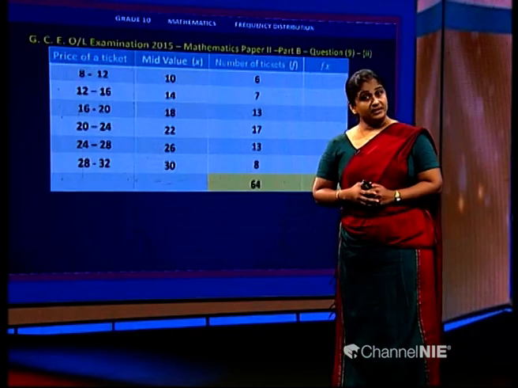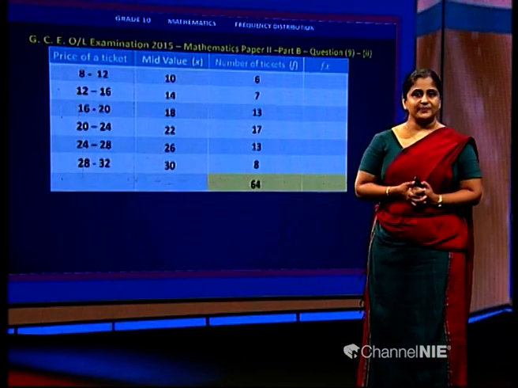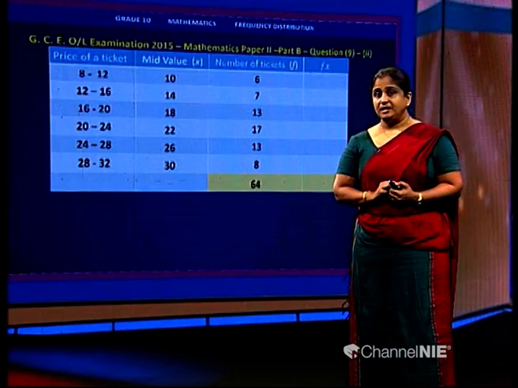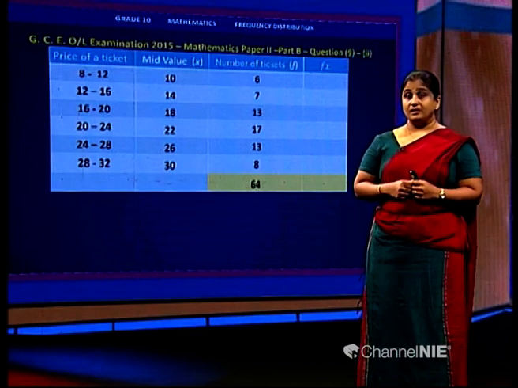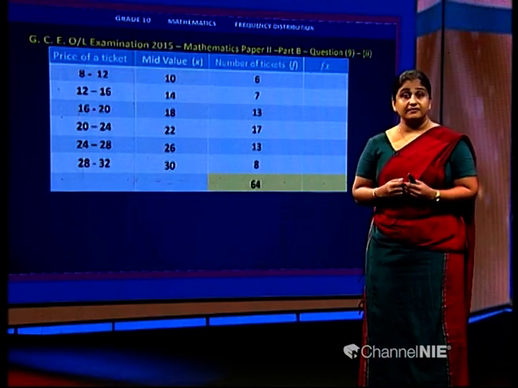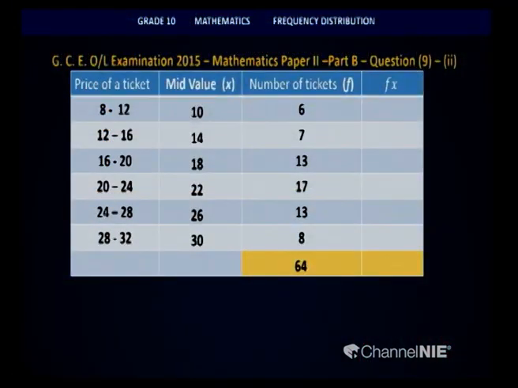Once we calculated the mid value, what was the next step that we were supposed to do? Can you remember, children? Yes, for the calculation of the mean, we have to identify the sum of the fx column. So therefore, first thing that we have to do is to calculate the fx in each of the rows. Let us look at the rows in the question. 8, 12, so the mid value was 10 and the number of tickets 6. So 10 is to be multiplied by 6. So answer is 60. I hope you will also multiply it quickly and find out the answers for this.